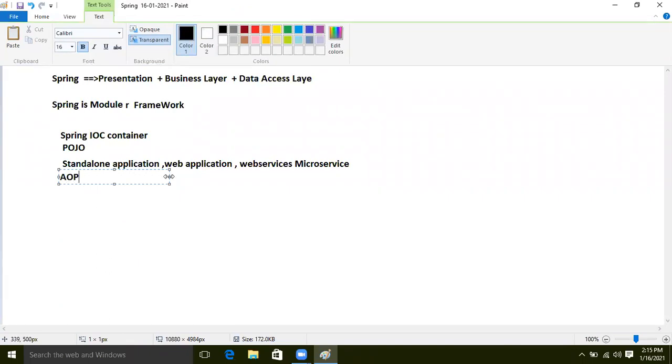Whenever we are writing too much cross cutting logic in the service, we use aspects. Using the Spring framework, all kinds of logic and layers we can develop.